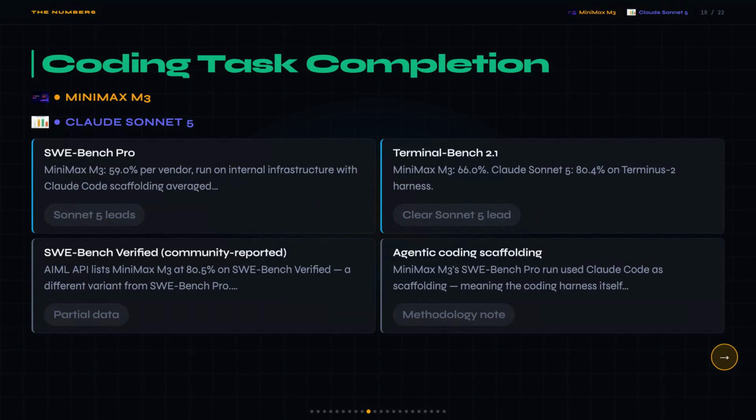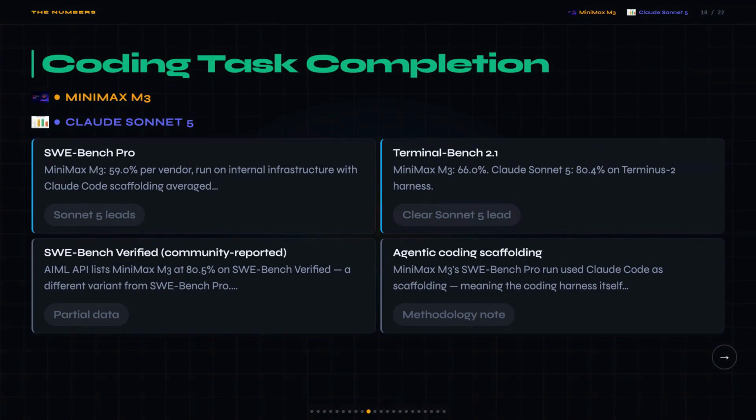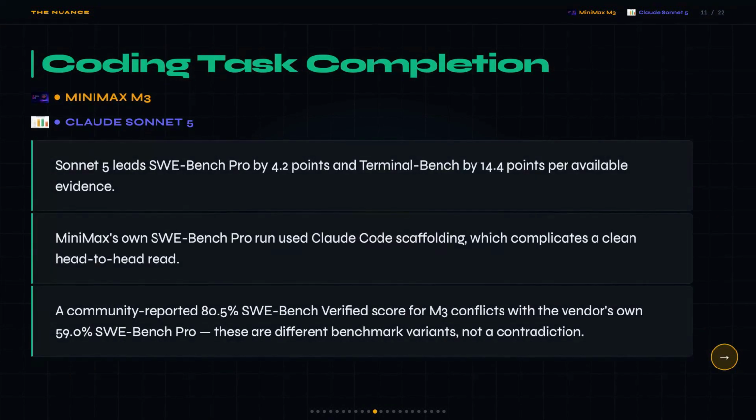What surprised me here is the size of the Terminal Bench gap. Sonnet 5 hits 80.4%, and M3 lands at 66.0%. So that's a 14.4% difference, which is the biggest measurable delta in this whole comparison. On SWE-Bench Pro, it's tighter, 63.2% versus M3 at 59.0%. Bear in mind, these ran on different infrastructure and different scaffolding setups, so treat the gap as directional rather than exact. There's a quirk worth flagging.